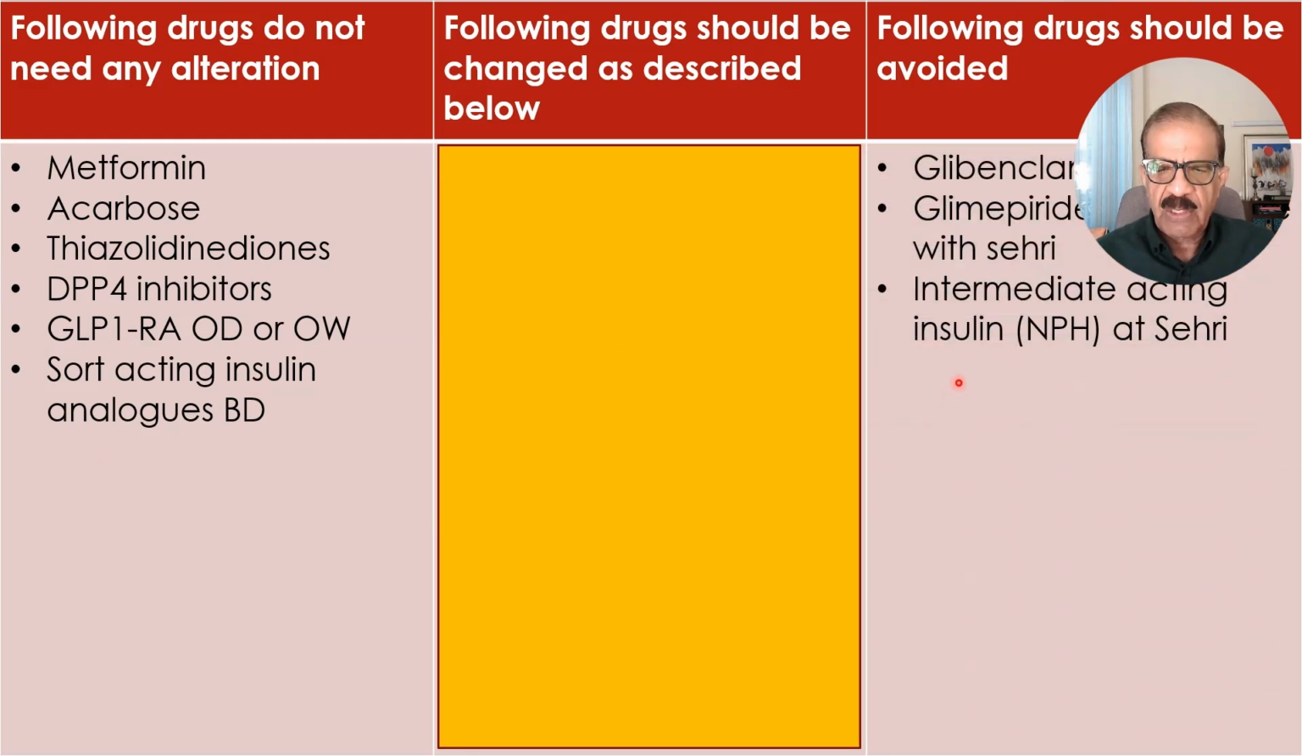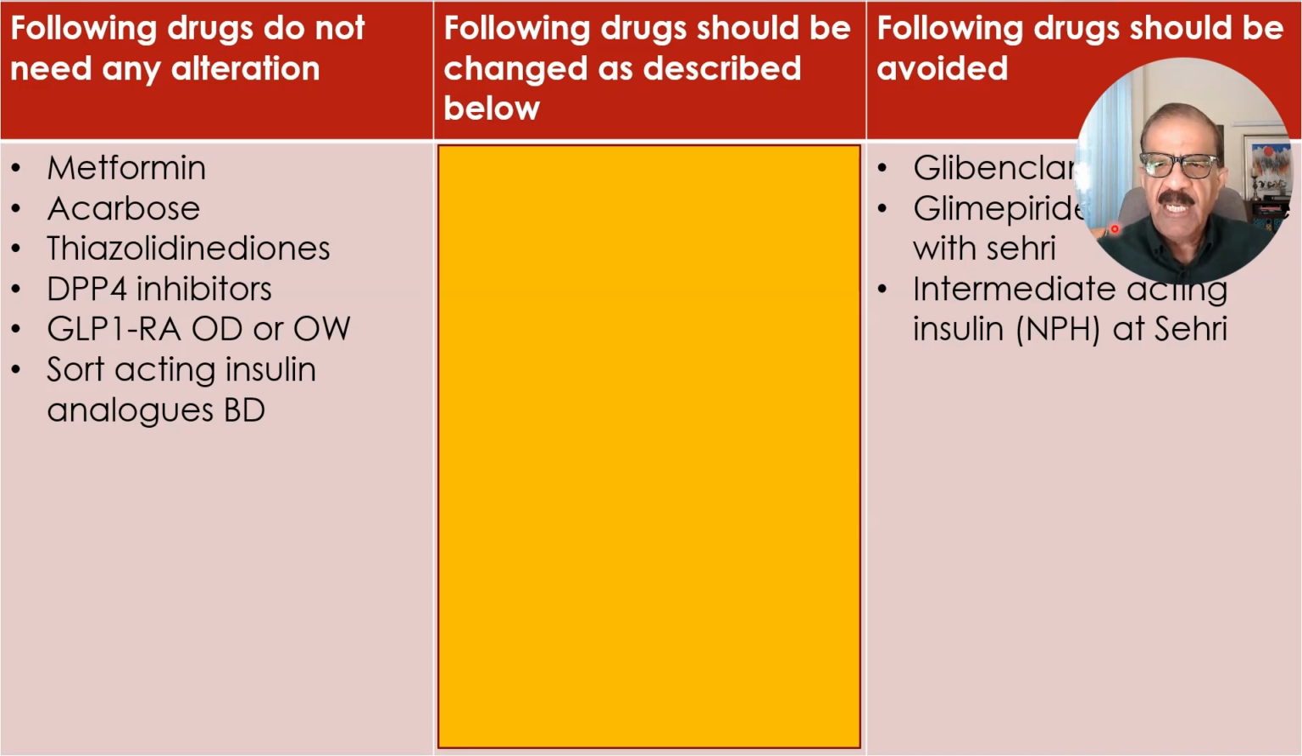And these drugs, like old-fashioned glibenclamide, because they stimulate beta cells rather ruthlessly, can cause hypoglycemia, particularly in frail people and people who may have background kidney disease. Since its action is very long, it is generally recommended that glibenclamide should not be given during Ramadan.